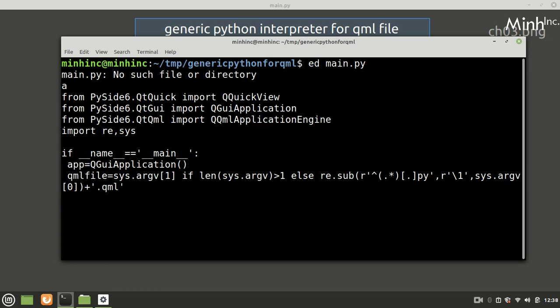Now we will do the actual substitution, the actual regular expression for matching the application window. So if it is ApplicationWindow, it should start QQmlApplicationEngine. Otherwise QQuickView. So we'll say if re.search, and here we would do, okay. If it is not a comment, that we have to take care of.